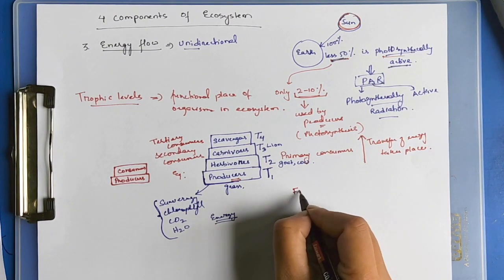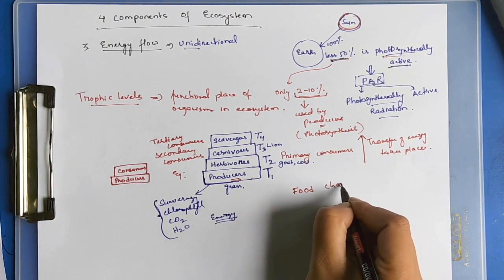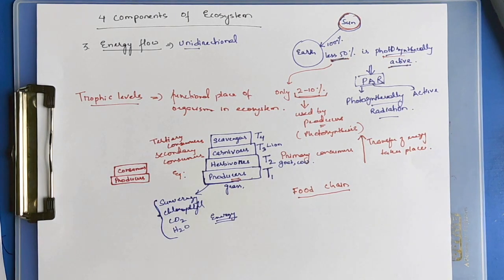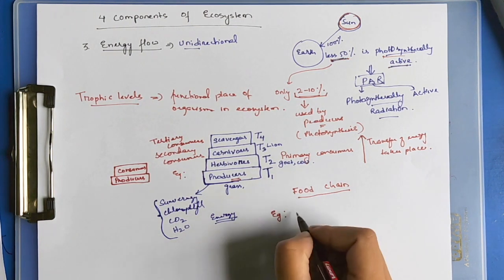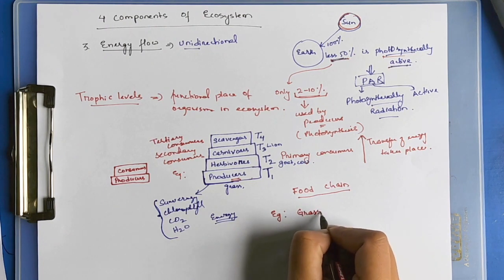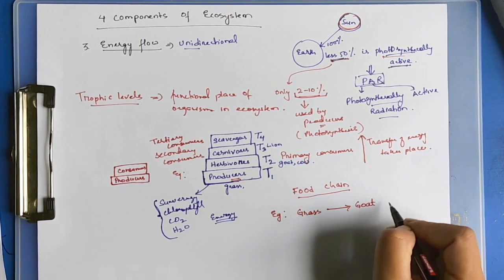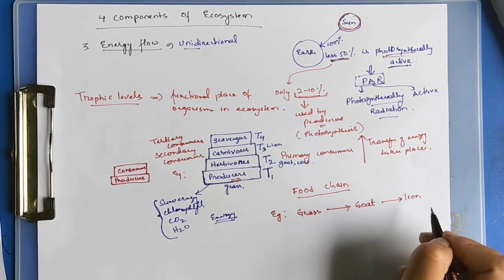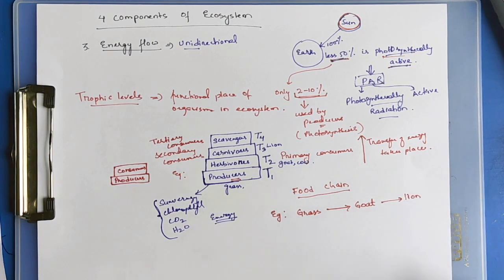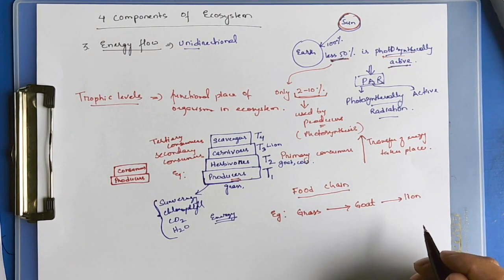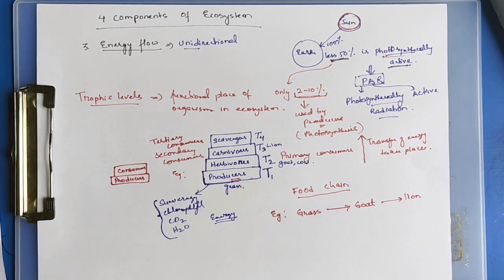Food chain is the sequence where one species is eaten up by another species. For example, in a grassland, the grass, the producer, will be eaten up by, let's say, a goat. The goat is eaten up by a lion. When the lion dies, it will be eaten up by vultures or hyenas, which are scavengers. Then this would go on.